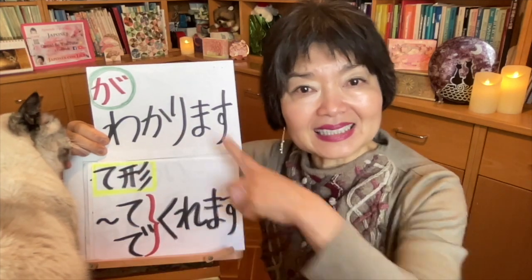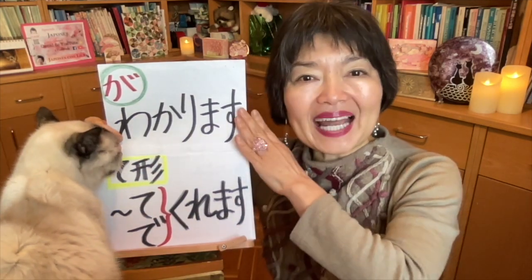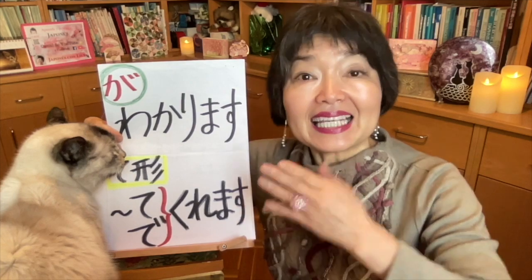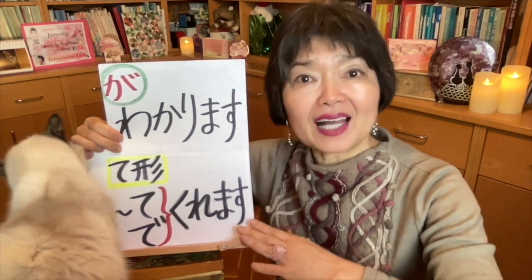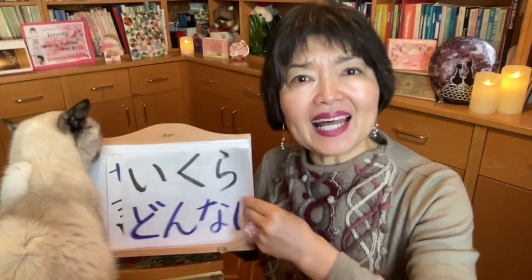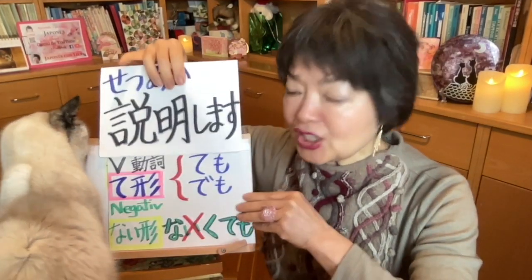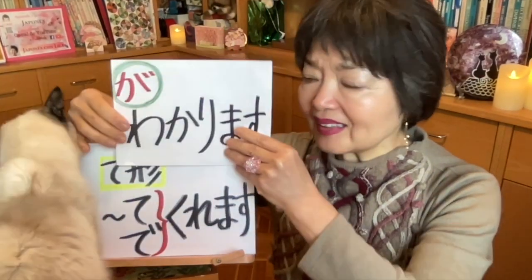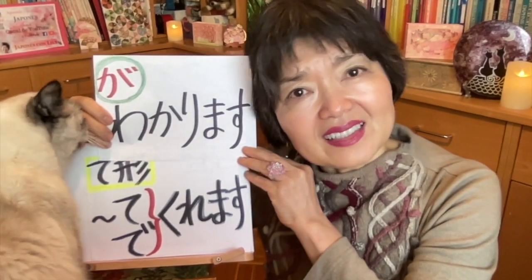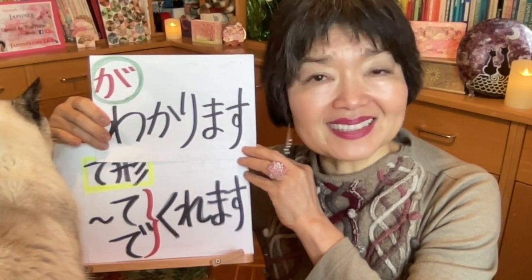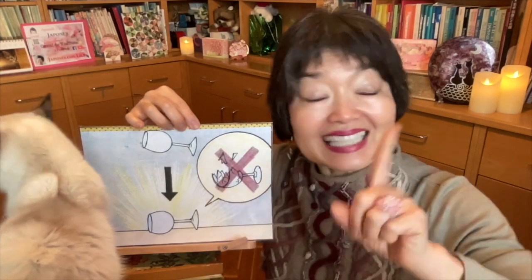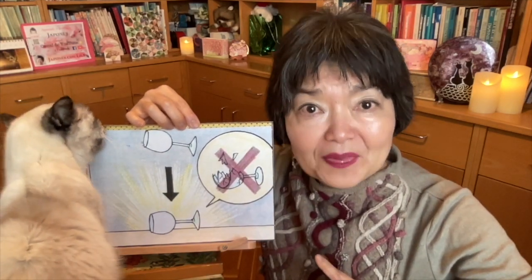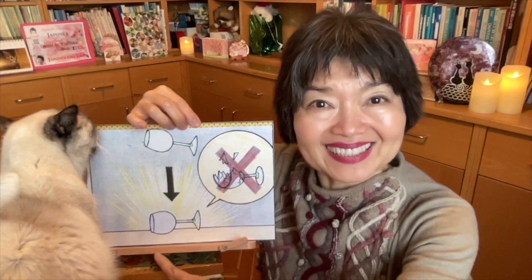So these 3 videos explain what this form is. Literally, わかってくれます means he does me a favor understanding me. いくら説明してもわかってくれません。